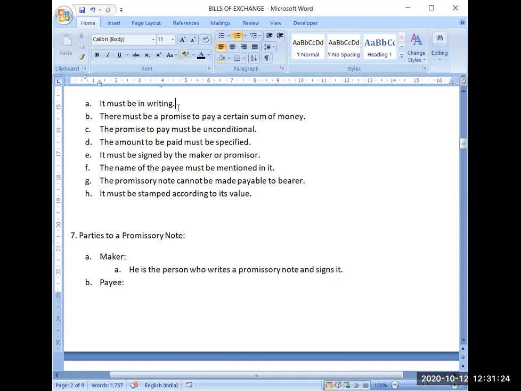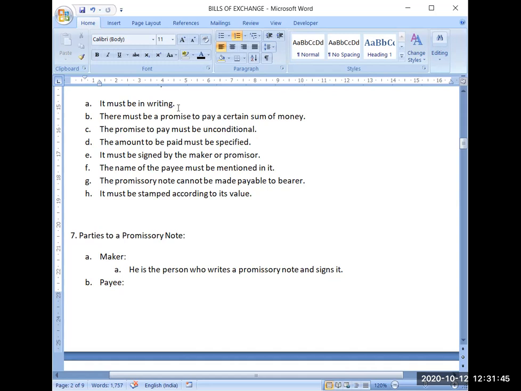It must be signed by the maker or promisor. As in bills of exchange the drawer or maker was signing the bill, in the same manner the promisor also has to sign it after writing it. The name of the payee must be mentioned in it, that is, to whom he will be making the payment.